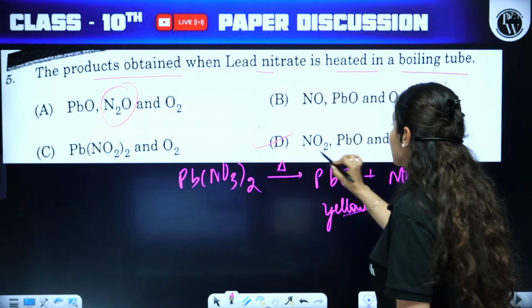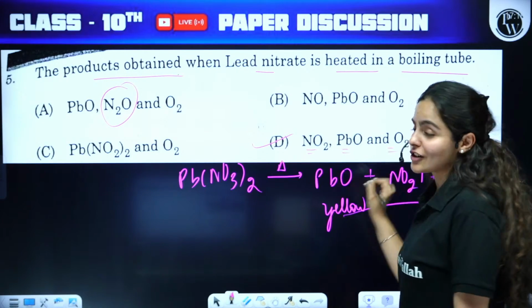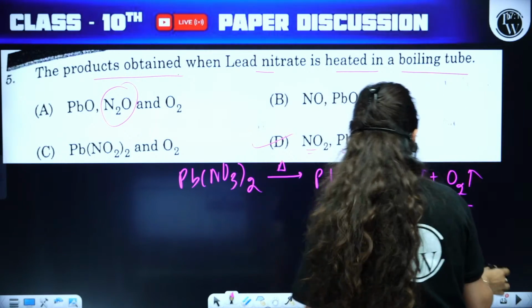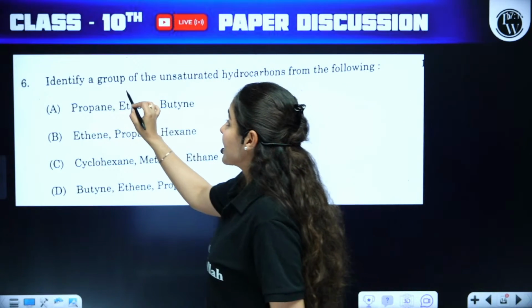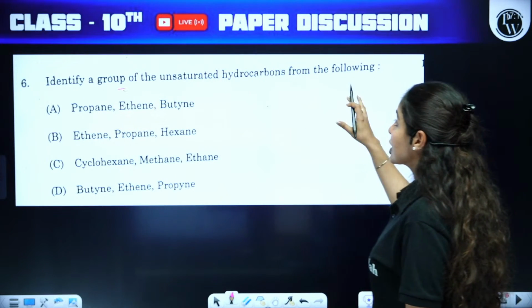It is nitrogen dioxide, lead oxide, and oxygen gas. So that would give you option D as the answer. All right, moving on to question number 6. Identify the group of unsaturated hydrocarbons.